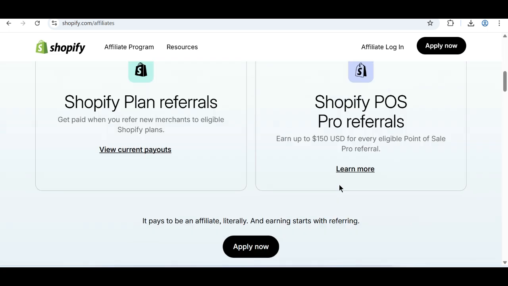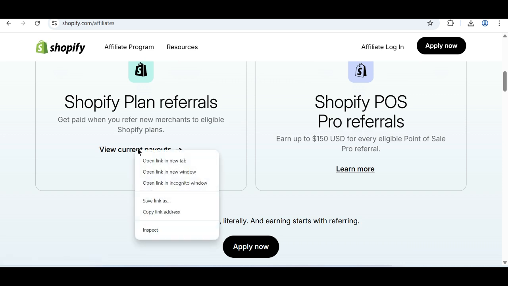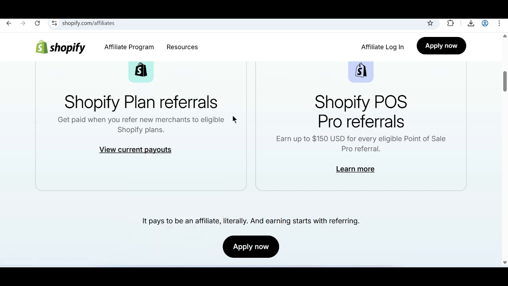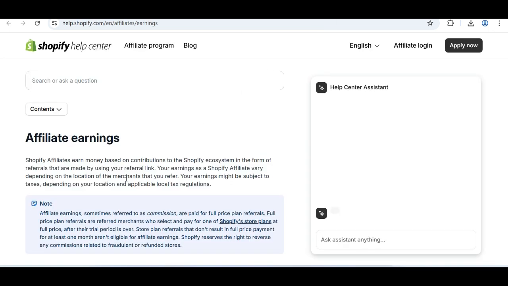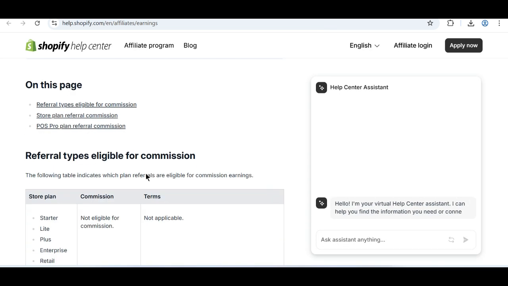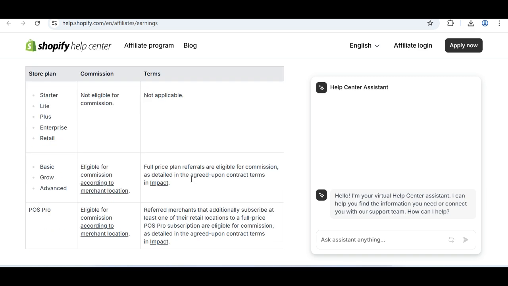Now if you come here, you can see Shopify plan referrals: get paid when you refer new merchants to eligible Shopify plans. This is how, if you refer someone to come and sell on Shopify, you're also making money, making commission as well.